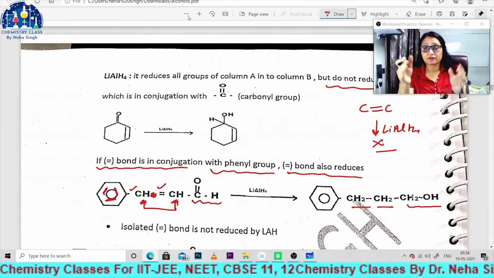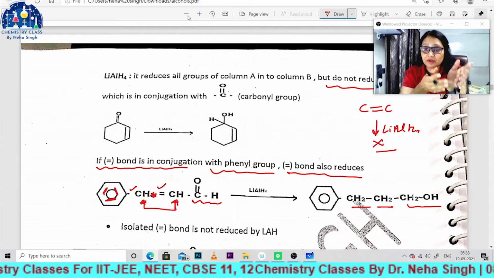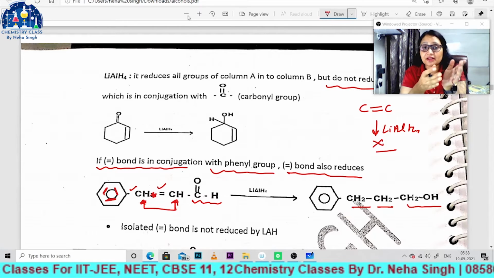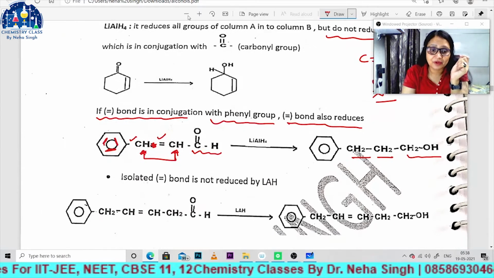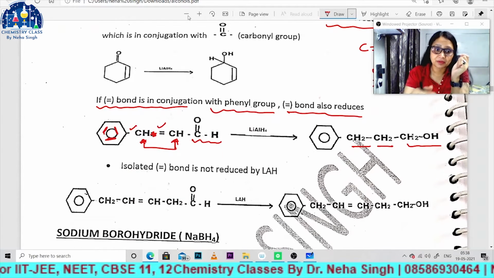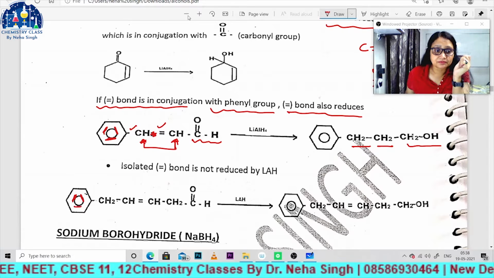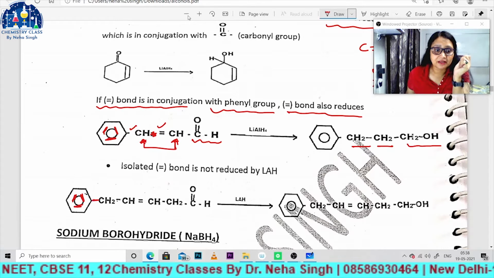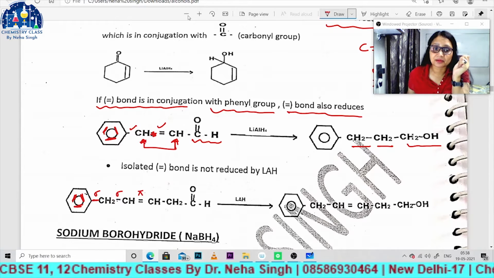So if the double bond is isolated and it is not conjugated with the phenyl ring, then definitely lithium aluminum hydride cannot reduce that double bond, right? For example, look here. Here is the double bond in the benzene ring, then this is a single bond, then again single, and then here is a double bond, right?